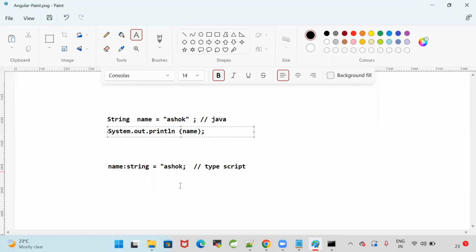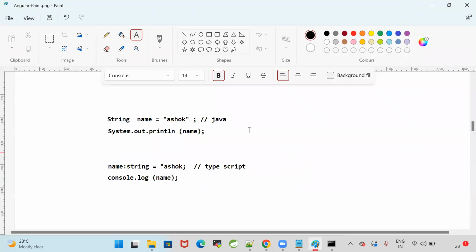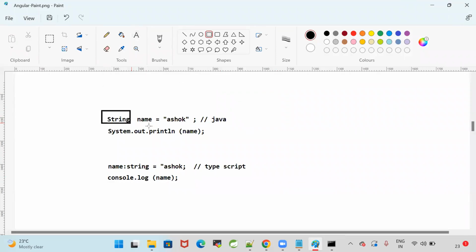In TypeScript, I'm using console.log of name. That's it. The purpose of both codes is the same. The first one is Java: declaring a variable and printing its value.